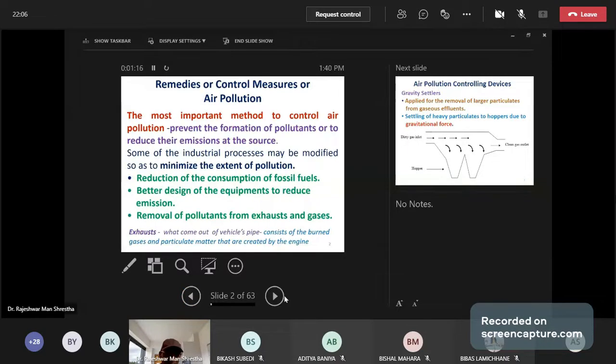Now, the most important method to control your pollution is to prevent the formation of pollutants or reduce their emission at source. Either you prevent the formation of pollutants or you reduce their emission at source.